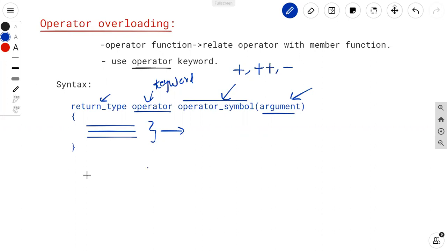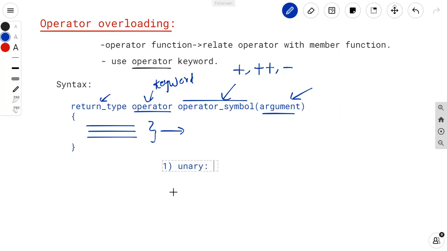As we know that there are various kinds of operator. We can categorize the operator depending on the operand which is used in our program. So what is the unary operator?